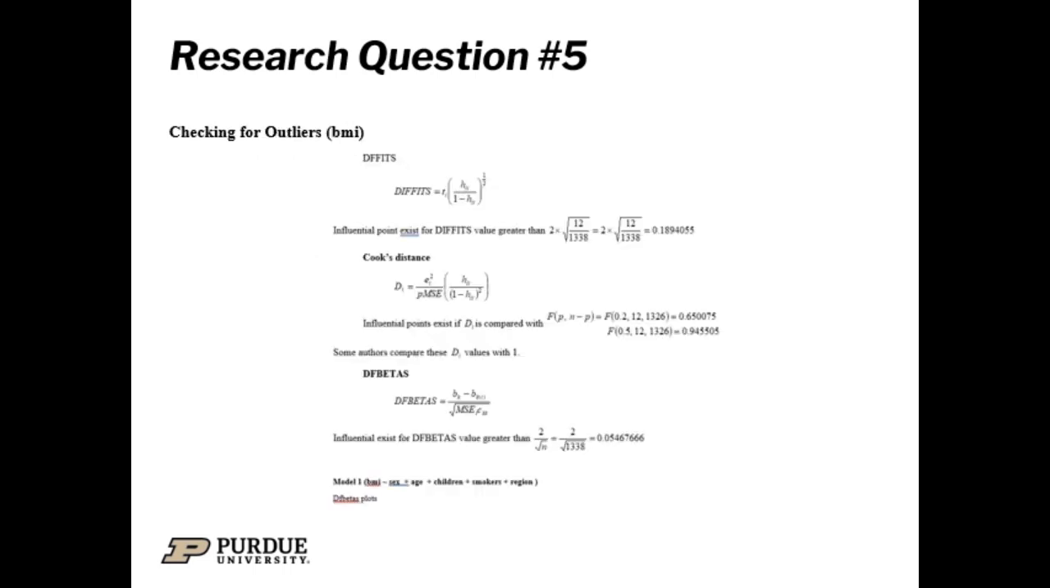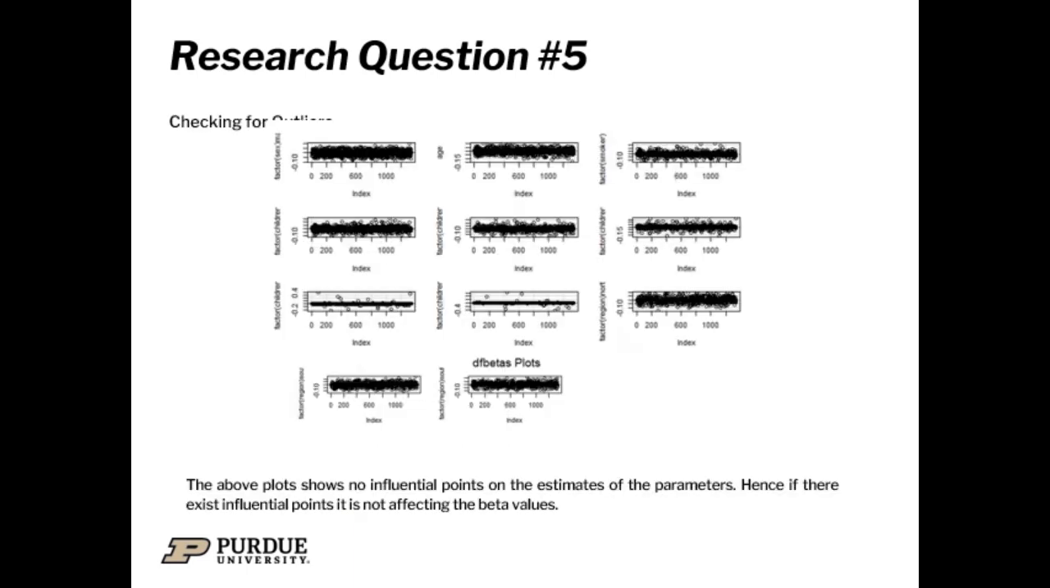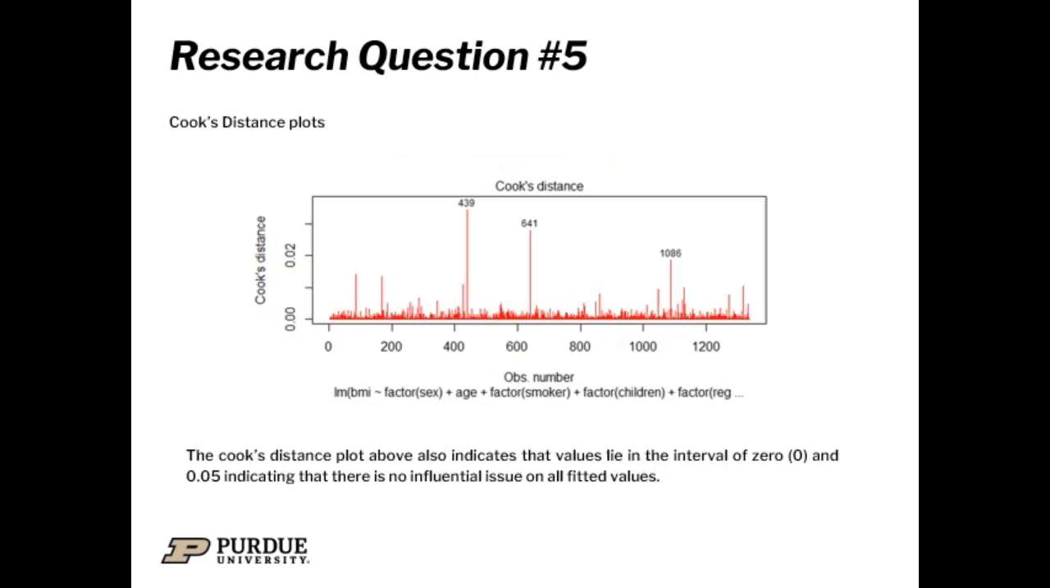If that was the situation, we use 3 tests to check for outliers. We use the DFFITS test, the Cook's distance test, and the DFBETAS to check for outliers. So what you see here is that the plot shows that there are no influential points on the estimate of the parameters. The Cook's distance plot for the first model indicates that the values lie in the interval of 0 and 0.05, indicating that there are no influence issues on all the fitted values.